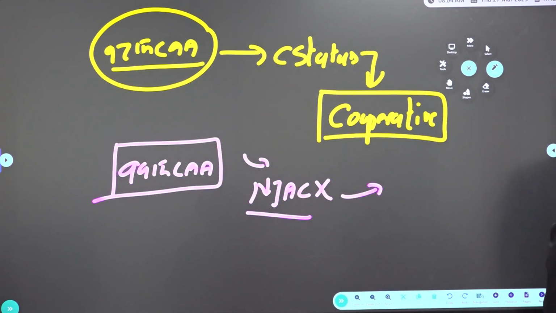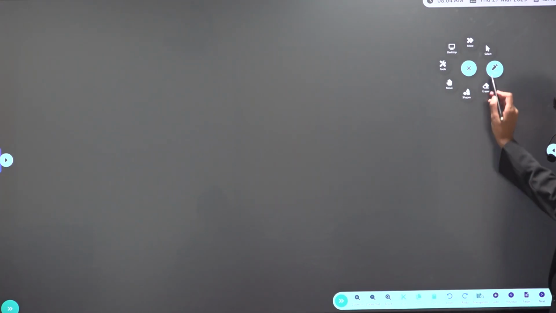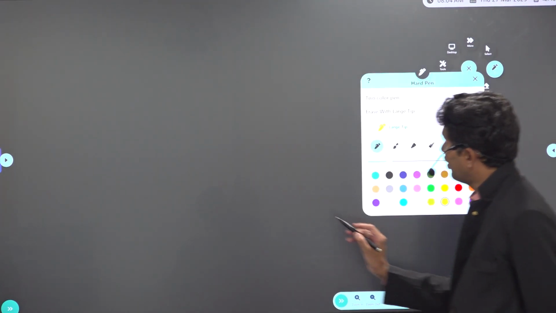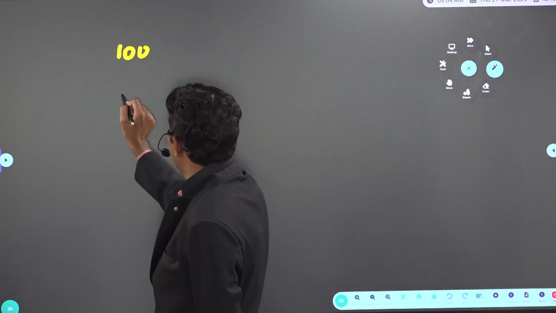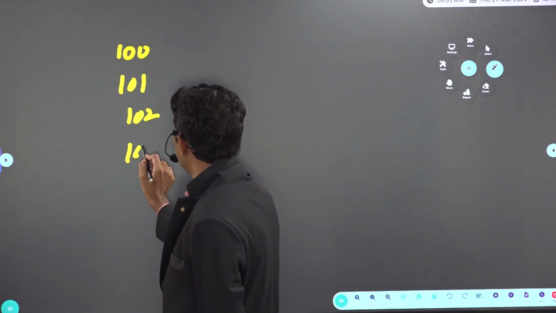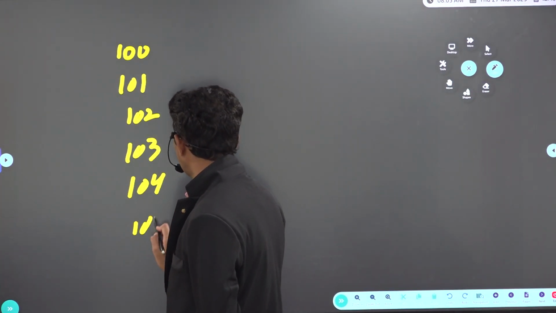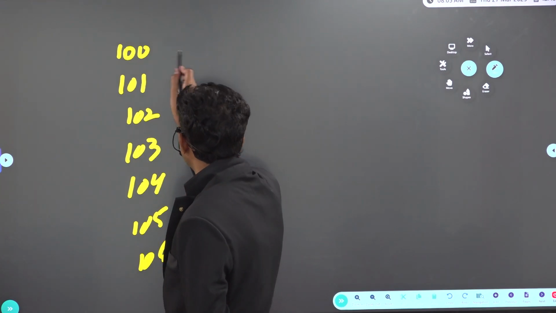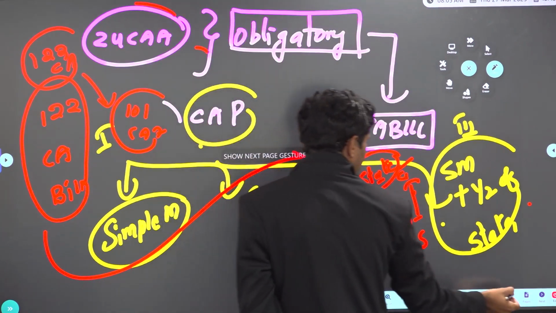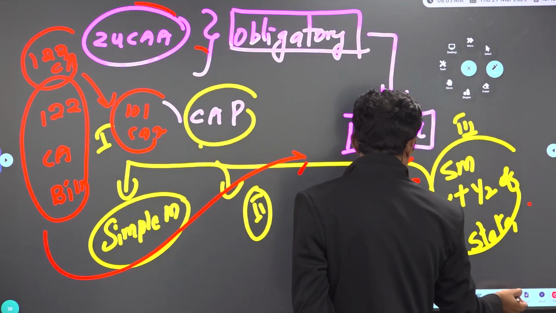So 100 to 106, try to remember. Maybe they're asking regularly repeated questions because of recent amendments, that's the reason why. So 100, 101, 102, 103, 104, 105, 106. Anything else added recently? No?